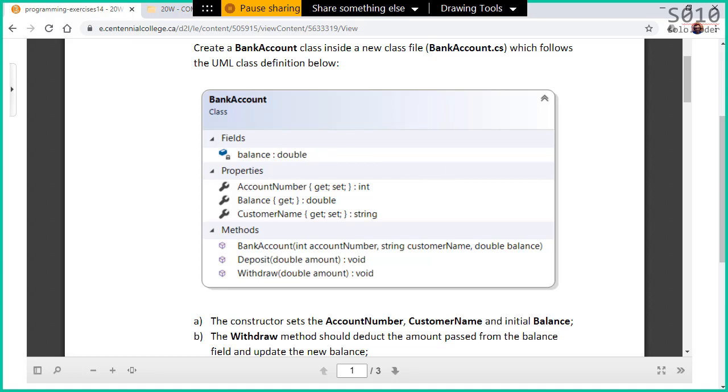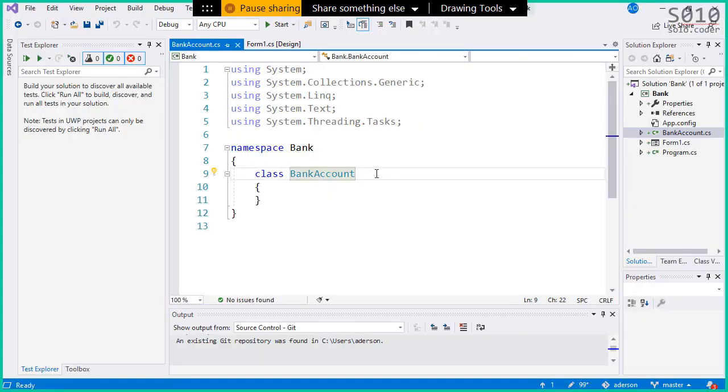Let's start with balance here. So here we go.